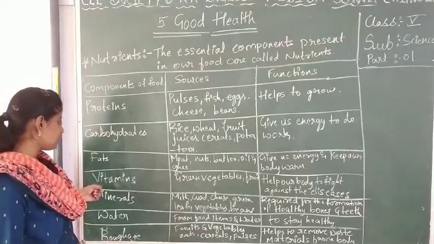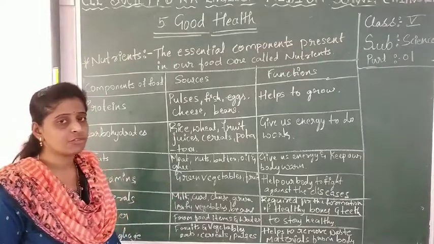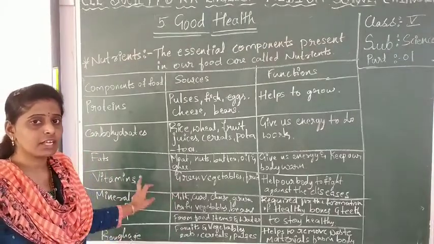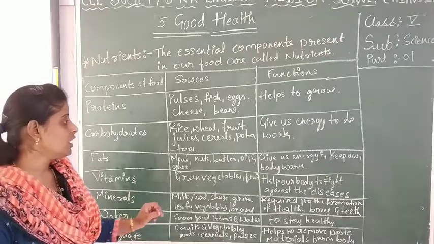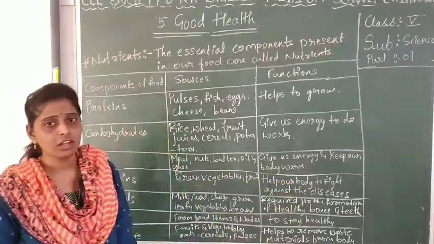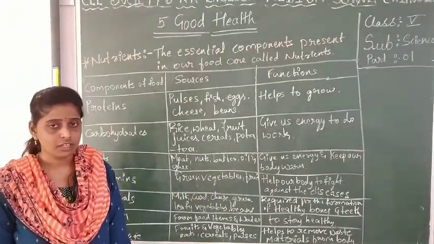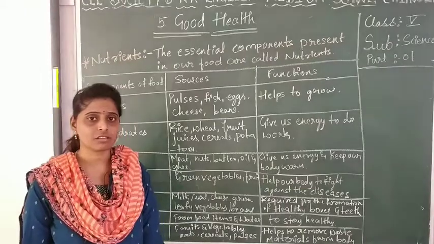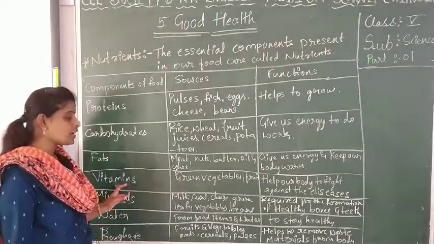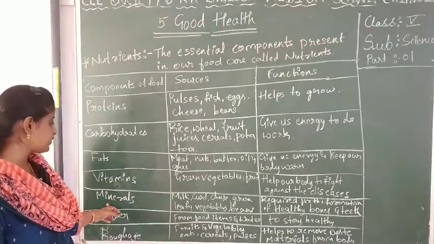Next, vitamins. Vitamins come from green vegetables and fruits. We have to have green vegetables and fruits, then we are getting vitamins to our body. It helps our body to fight against diseases. Yes, it is common that everybody gets some disease or other. We have to fight against those diseases. To fight against them, what do we require? We require vitamins here.